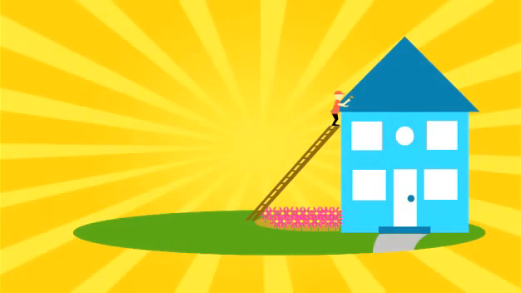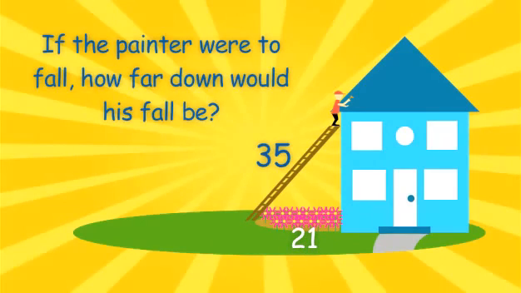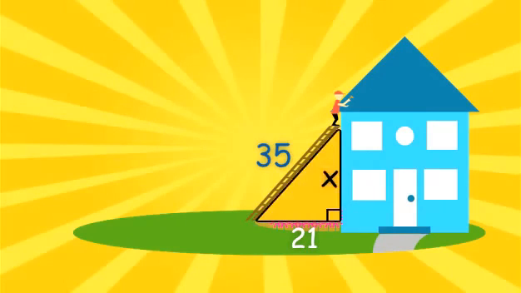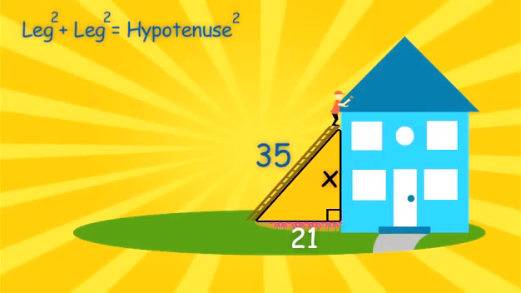Drawing a picture is an excellent strategy to solving word problems. Here, we have our painter on top of a ladder that is 35 feet long. The base of the ladder is 21 feet from the base of the house. The problem is asking, if the painter were to fall, how far down would his fall be? So we are looking for this side. Let's label this side X. Notice this creates a right triangle, so we can solve this problem by using the Pythagorean equation.